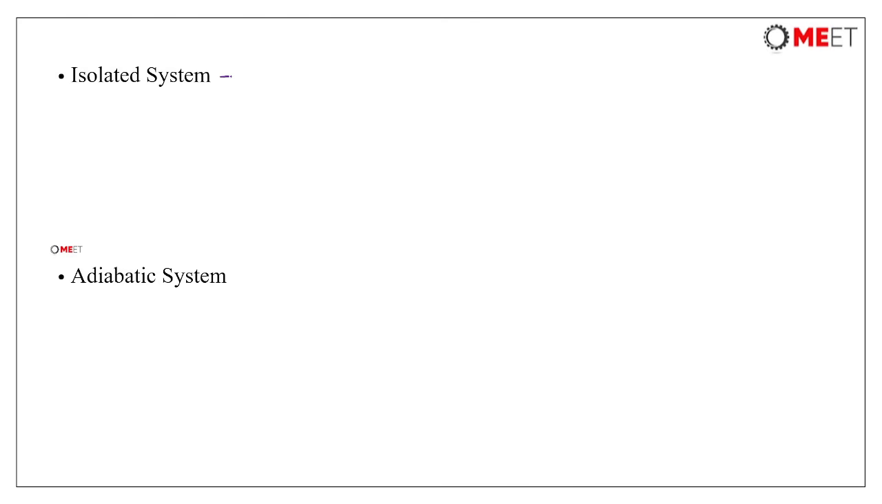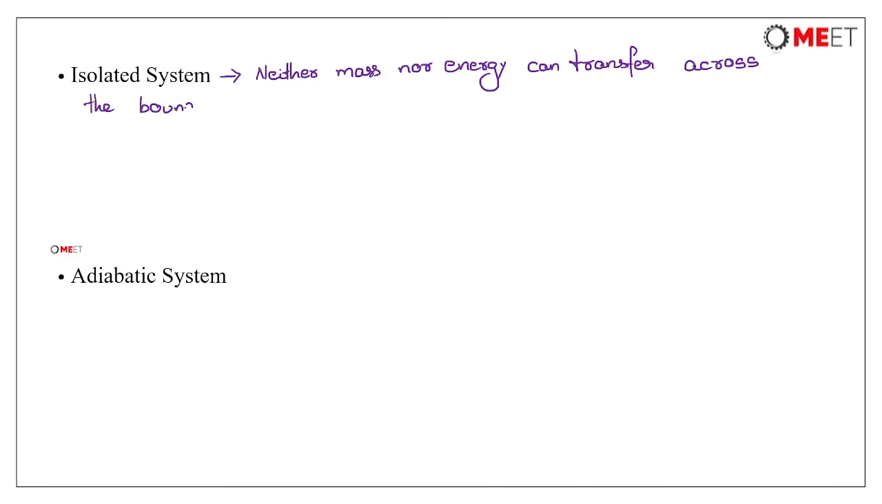See, isolated system, in this kind of system, neither mass nor energy can transfer across the boundary of the system. So neither mass nor energy can transfer across the boundary of the system.